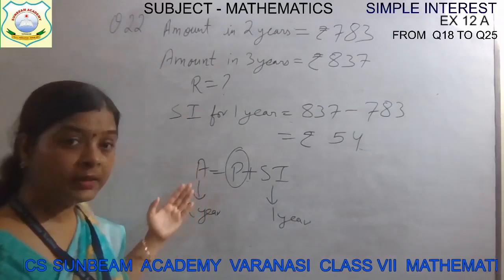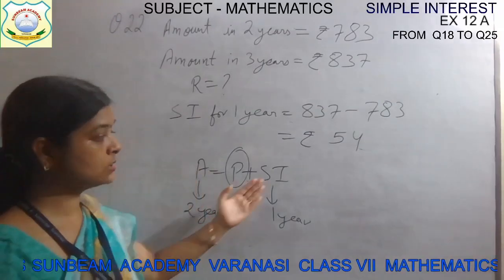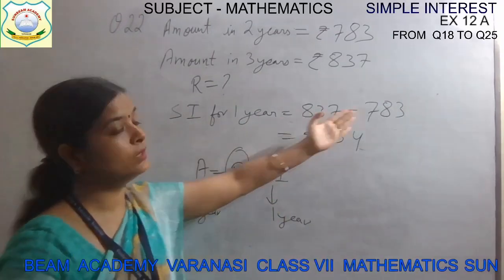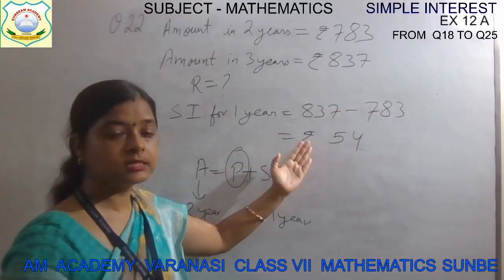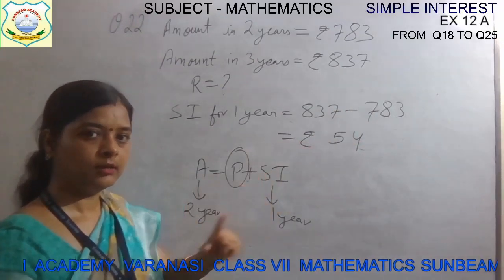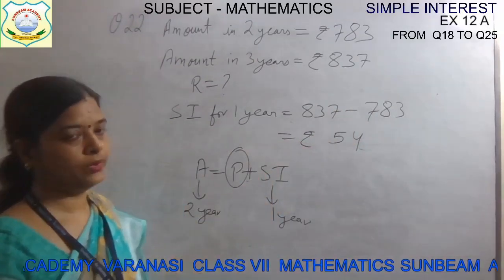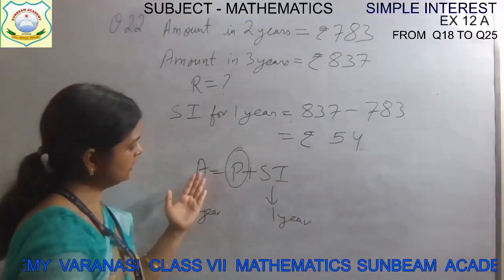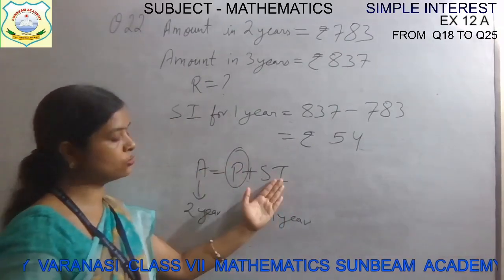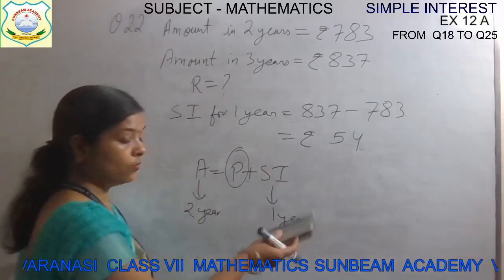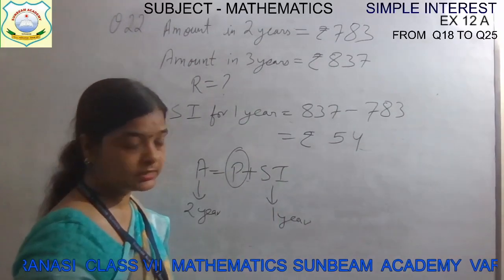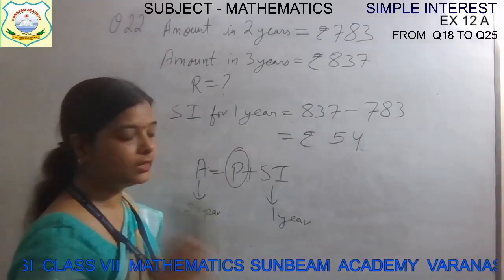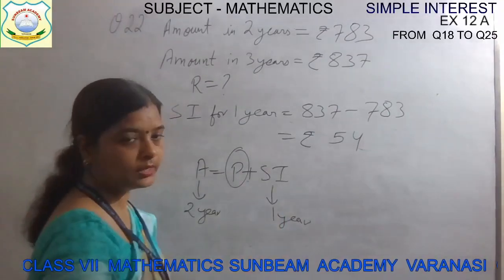So when we know the amount for 2 years, we should also know the simple interest for 2 years, right? But whatever we have calculated from this is the simple interest for 1 year. Am I clear? Okay. So this is for 2 years, this is for 1 year, so we can't do it. If amount is for 2 years, this should also be for 2 years. So what we can conclude in this way is that we need simple interest for 2 years. What will be the simple interest for 2 years? Just multiply.